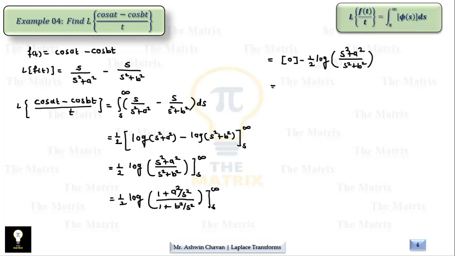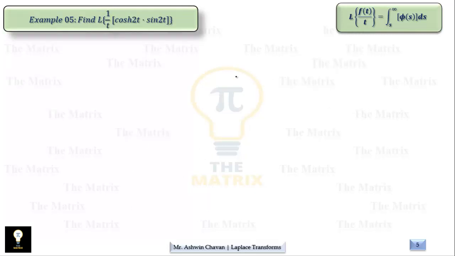Again, like the previous example, to consume this minus sign, we can rewrite this log of a upon b as log of b upon a. That's why s square plus b square is now at the numerator and s square plus a square at the denominator. So this is the answer for the given function and its Laplace. Similar type of example, only the functions are in product form. So let's see how it goes.